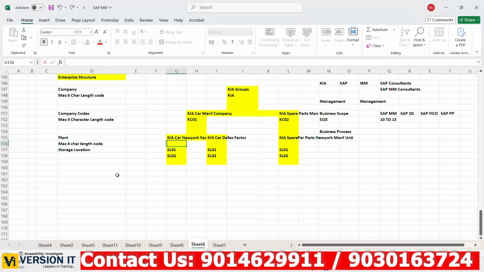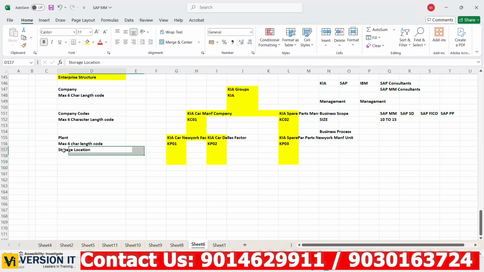In our case, let us take KP01, Kia Plant 1, or Kia Plant 2. So this is also unique. KP01 I have already created, so the same code I cannot create here. There is KP03, so total 3 plants. Next, for storage location purpose. Here at company code and plant level, whatever codes we are setting should be unique. Unique means once you created it, the same code cannot be repeated again.